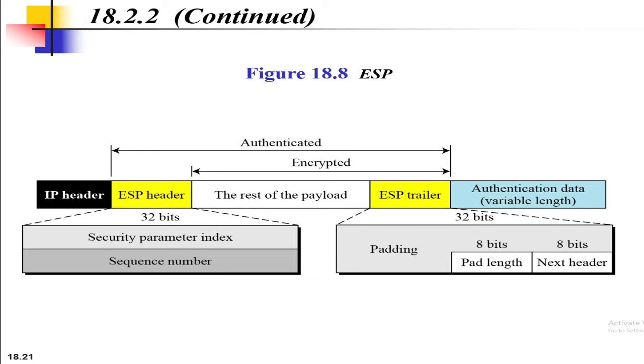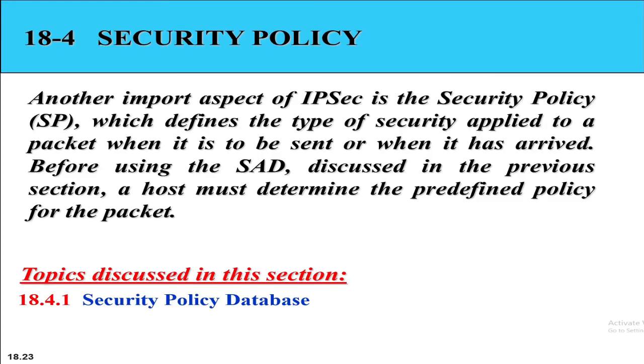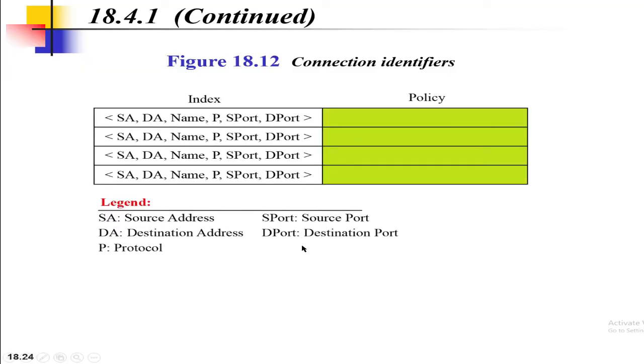So, security policy database. One thing I forgot to mention is that before using the security association database, a host must determine a predefined policy for the packet, called the security policy database, that defines the type of security applied to a packet when it is to be sent or when it has arrived. Here also there is a need for an inbound security policy database and an outbound security policy database.